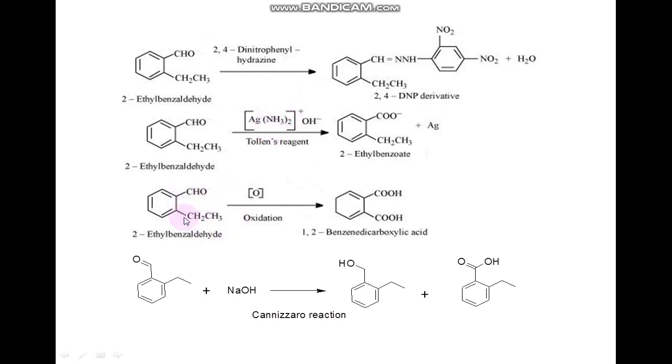Third one is upon vigorous oxidation. Upon vigorous oxidation, these substituents will be converted into acid groups, so it gives 1,2-benzene dicarboxylic acid. And this 2-ethyl benzaldehyde will undergo Cannizzaro reaction. You know that Cannizzaro reaction is the reaction of an aldehyde with sodium hydroxide to yield the alcohol and the carboxylic acid. So the right answer is 2-ethyl benzaldehyde, which will give all these chemical tests.